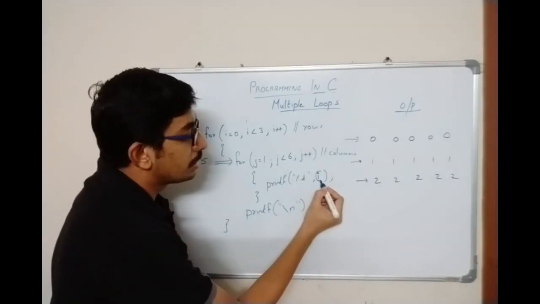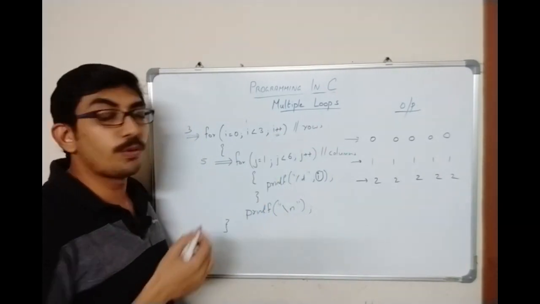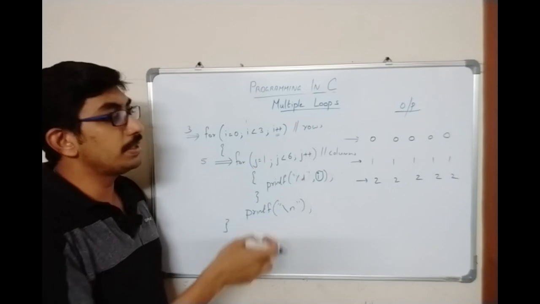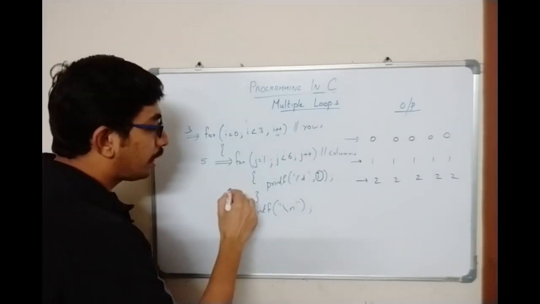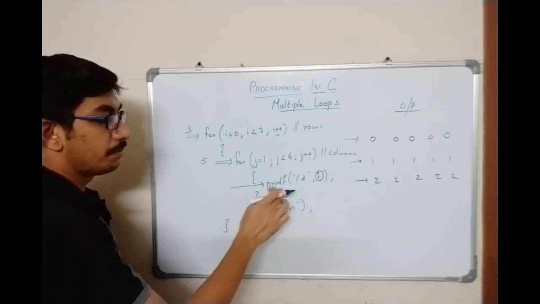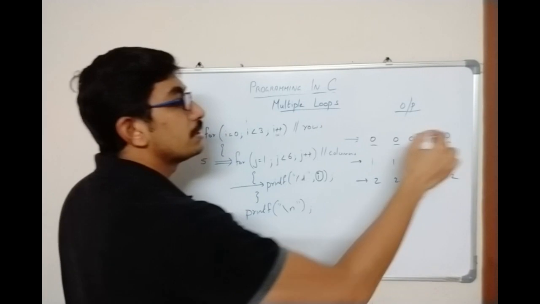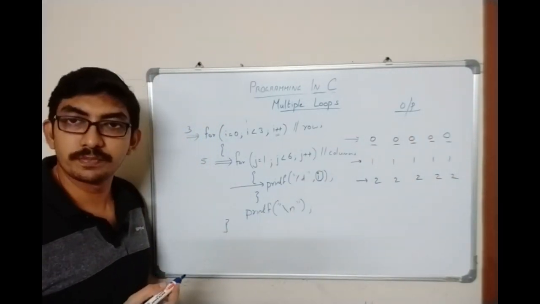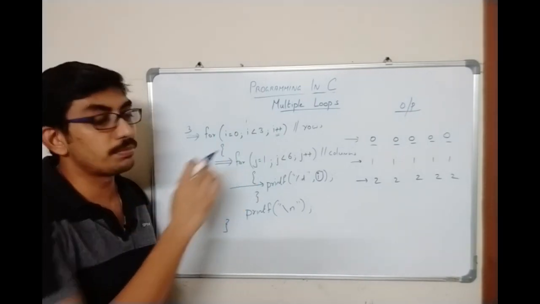So what can you infer from this? This variable we are printing is updated in the outer loop. If a variable is updated in the outer loop, and we have a printing statement in the inner loop, the value is going to stay the same. That is the third thing we are inferring from this code.